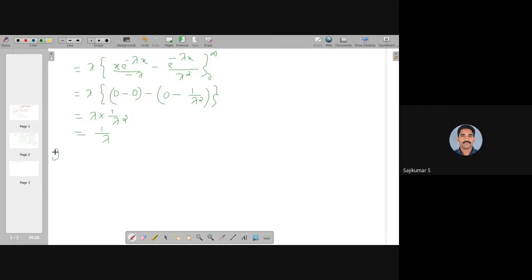That means if x follows exponential distribution with the parameter lambda, its mean is equal to 1 by lambda. So the mean is the reciprocal of the parameter. And similarly we can derive the variance of this distribution.